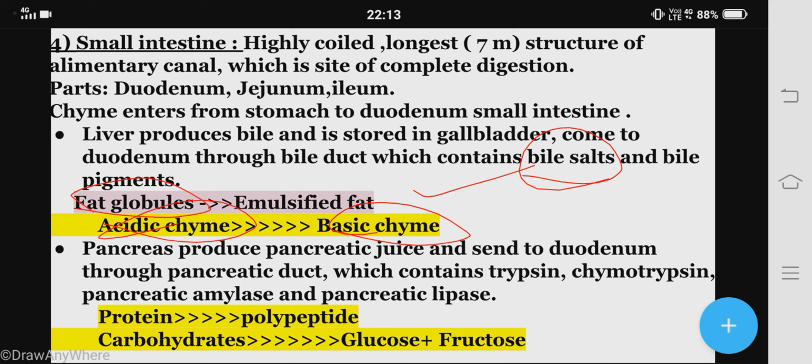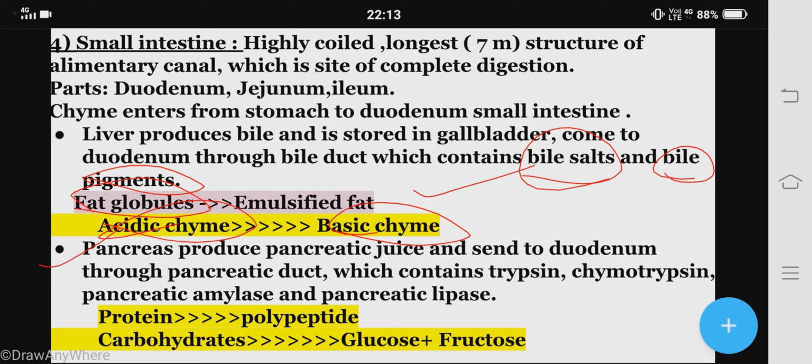So in the small intestine it is needed to convert the acidic chyme into a basic one with the help of bile salts. And bile pigments, these are yellowish pigments, that is bilirubin and biliverdin. They help to stain the fecal matter or undigested food inside the small intestine. That is why the color of stool is yellow, because of bile pigments.